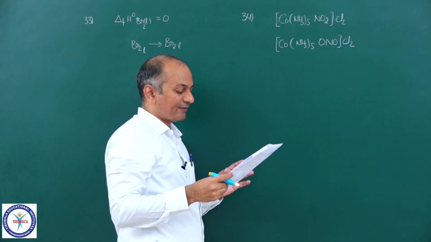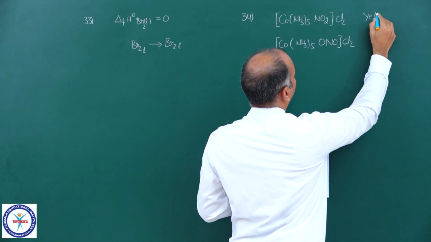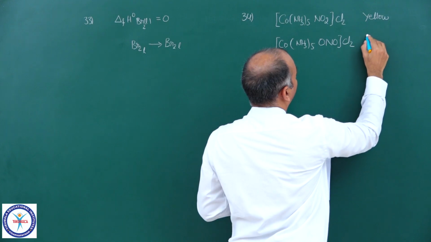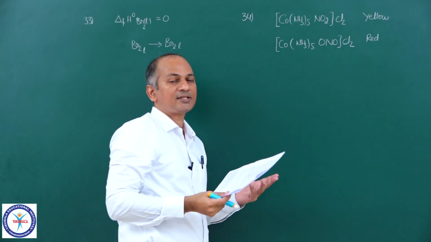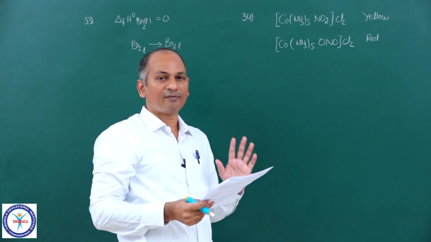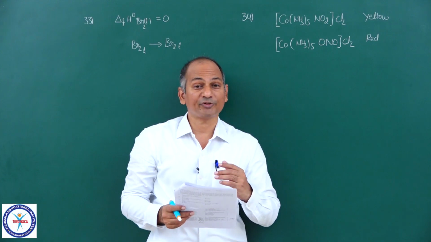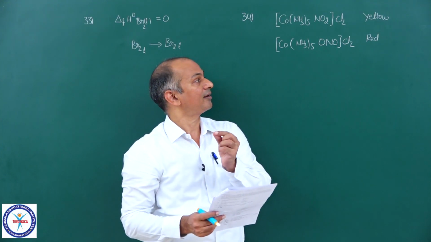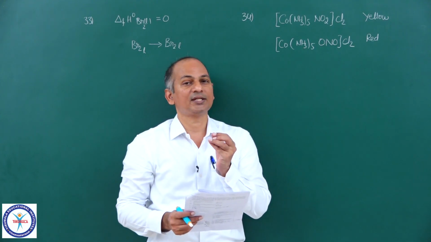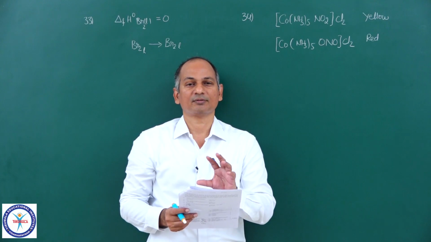So in the statement it is given that the first compound is yellow in color and the second compound is red in color. Yes, that is correct statement. That is basically information and that is a correct statement. So you should have that information. When N is attached, it is yellow in color, and when O is attached, it is red in color. And it is given in the textbook.